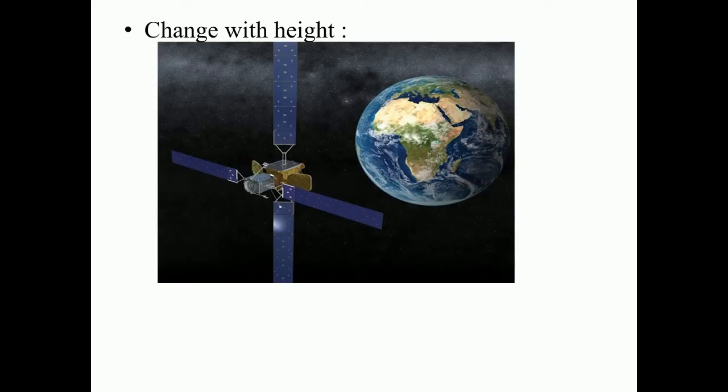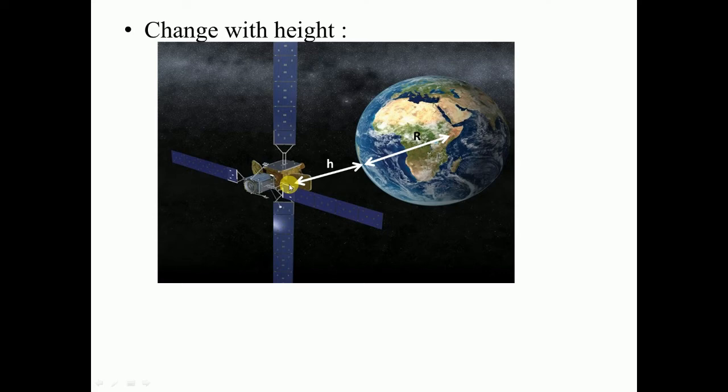Consider we have a satellite here, and we have the earth. You know that a satellite is at a very high distance from the earth. Here, from the center to the surface is r, that is the radius of the earth, and from the surface to the satellite is the height h.